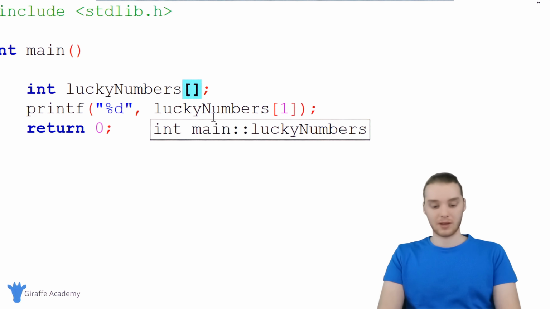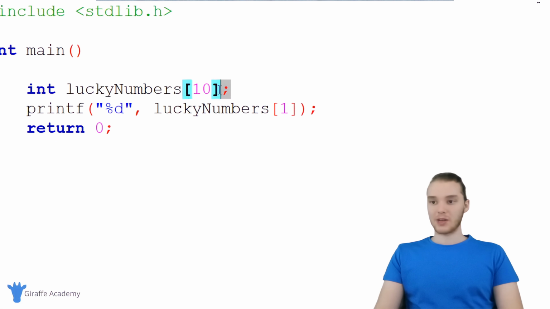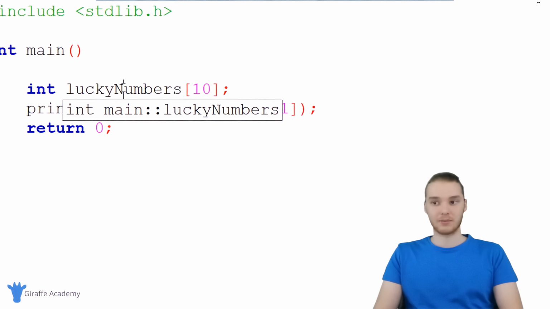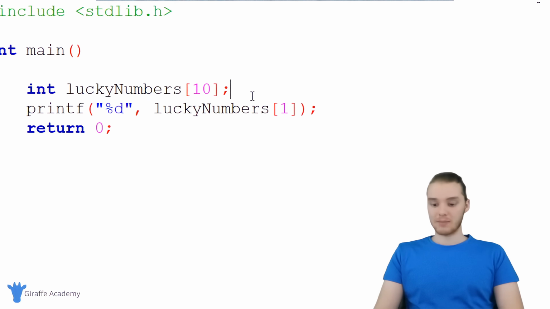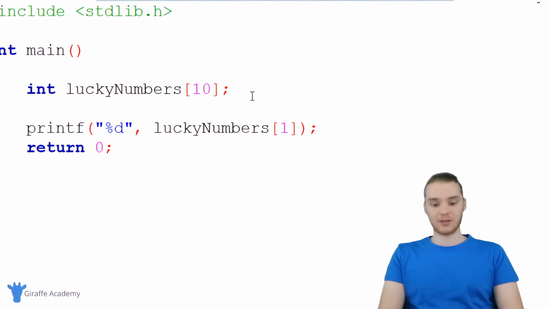So let's say we wanted an array that could hold 10 elements. I can put a 10 right here, and now the capacity of this integer array is 10. So it has the potential to hold 10 items. And what I could do is come down here and start assigning values to those items.